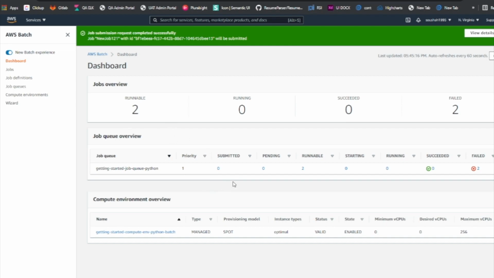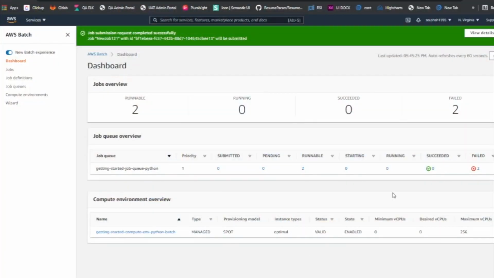So let's wait, guys. Let's wait for a couple. So 2 jobs are there, right? It's going to take those jobs. So let's be patient. I'm sure it's going to work. Yeah, sorry, I messed up because I forgot to copy the Python file on the Docker image, and that's the reason it was not there. The message was pretty clear, right? So let's refresh, see if it picks up these jobs.